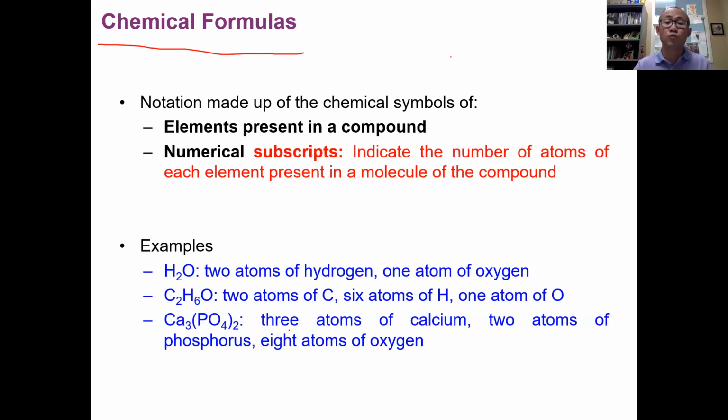Later on, we're going to explain why we put a parenthesis here, when we study chapter 5. Don't worry about it. But again, in chemical formulas, we use symbols of the elements to tell people what atoms are present, and we use subscripts to tell the number of atoms for each element present in that formula or compound.